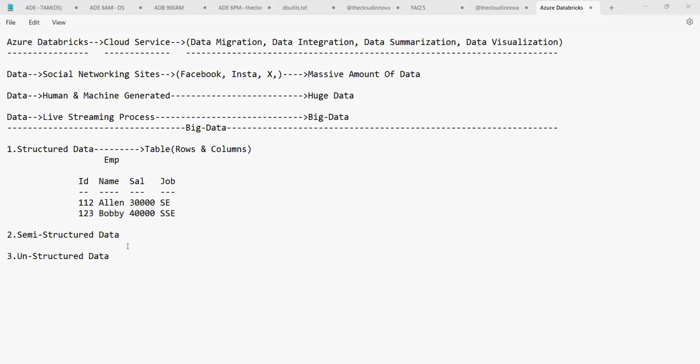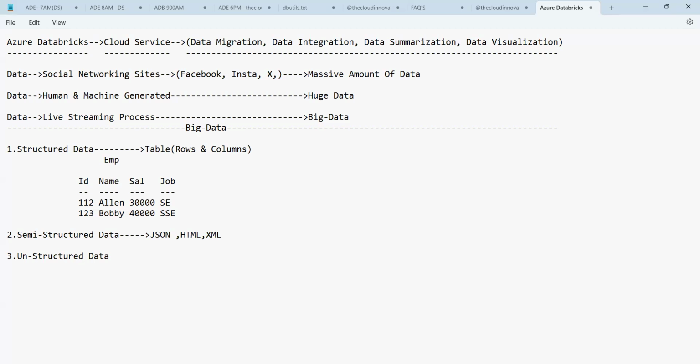Apart from this, what is the next thing you have, guys? You have semi-structured data. So what is semi-structured data? The data which is kept in the form of JSON files, HTML files, or XML files is called semi-structured data.